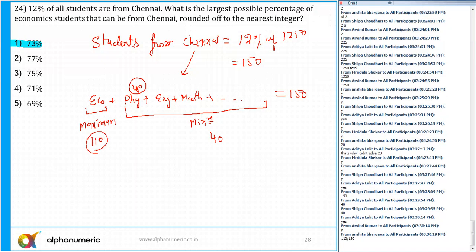So what is the percentage? 110 upon 150 into 100. So approximately that is 73%. This is the answer. So is that clear now? So out of 3 questions, the first question was very easy. The second question, if it strikes in your mind, then it is okay. Otherwise, it is difficult. So can I move to the next question, guys? Please tell me.